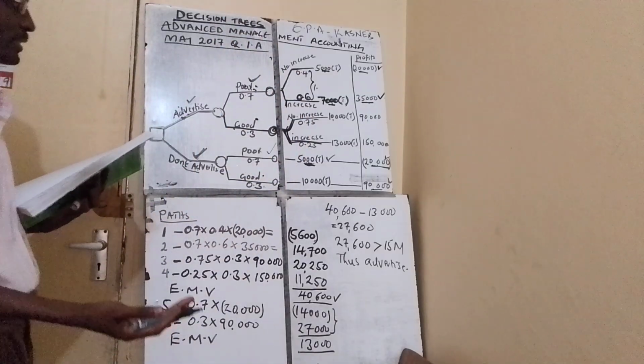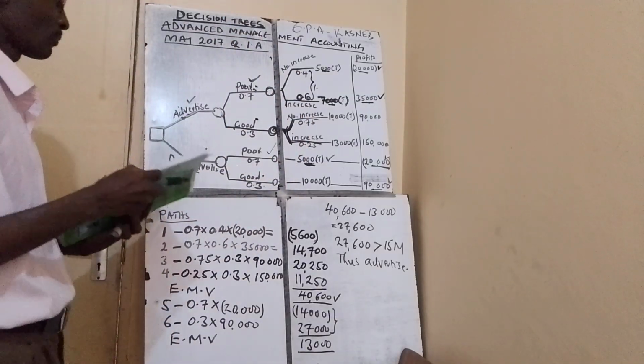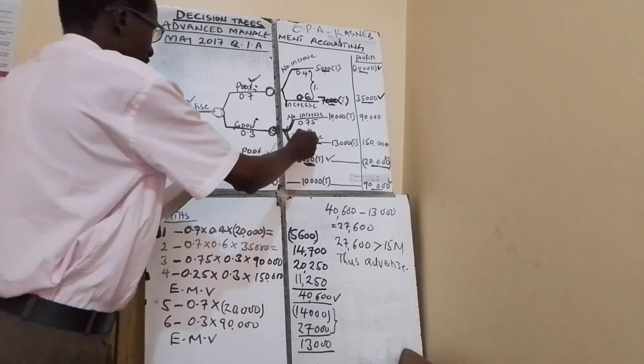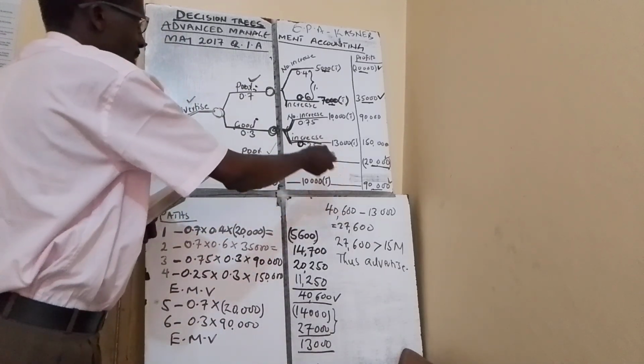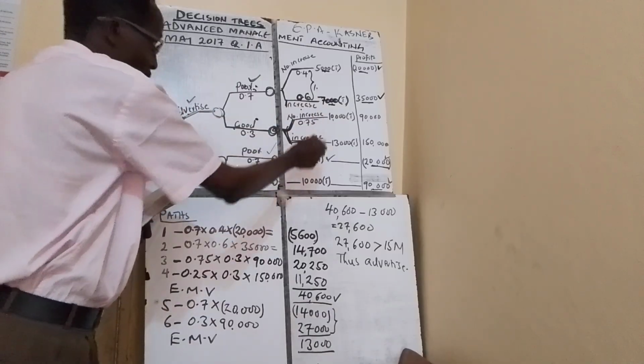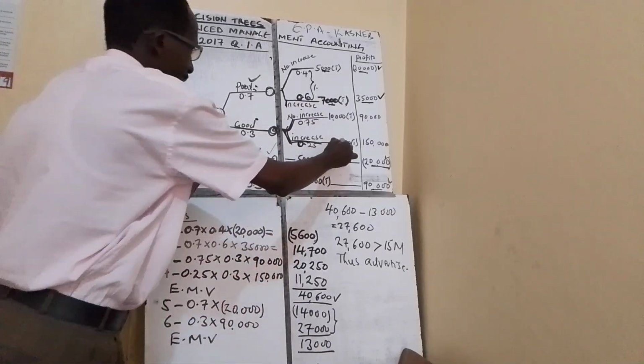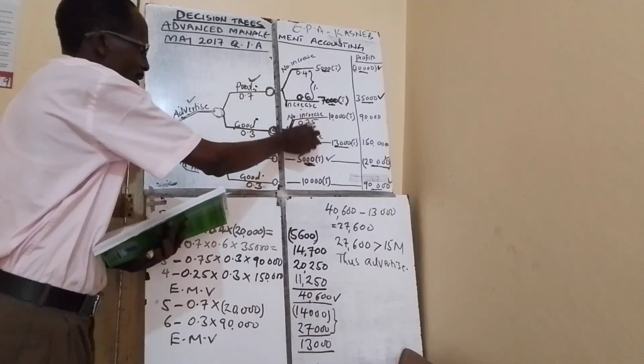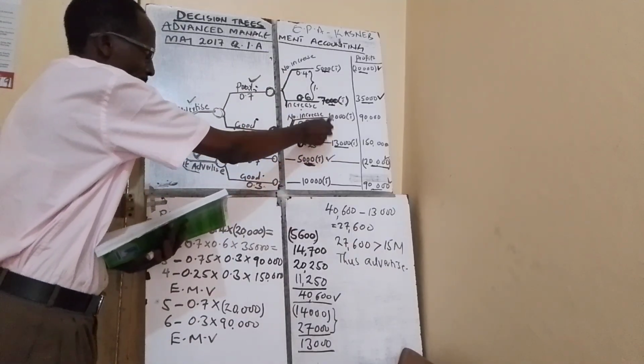Sales can either increase or not increase. The chance of sales increasing is 25%, the same as 0.25. The remaining, to make it 1, is 0.75 for no increase.